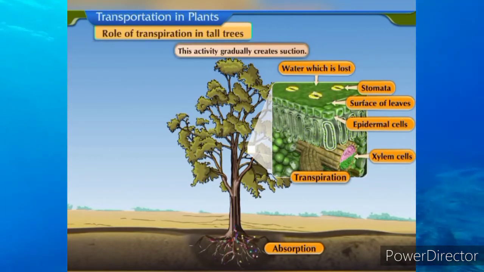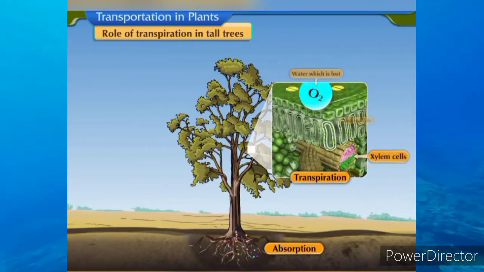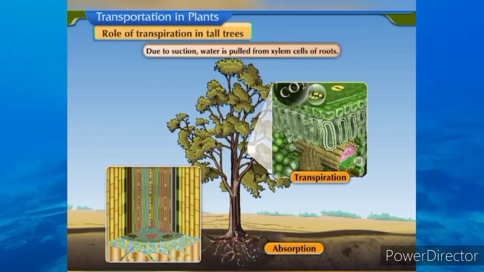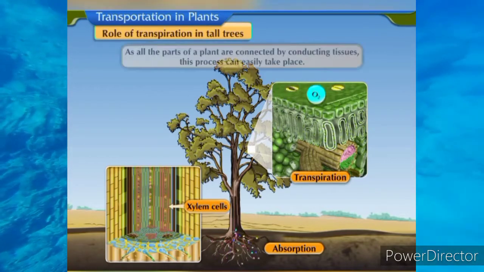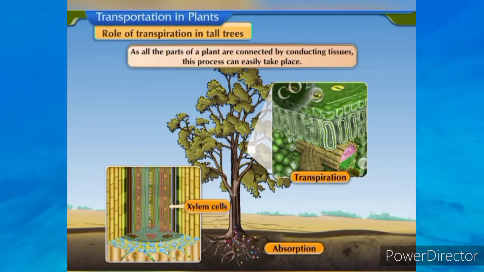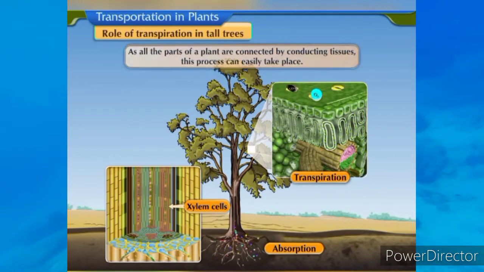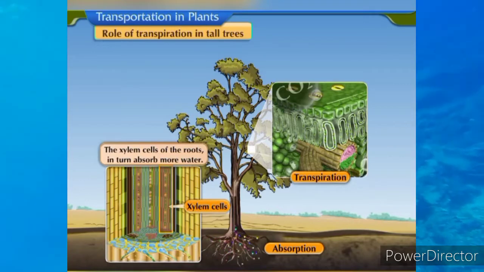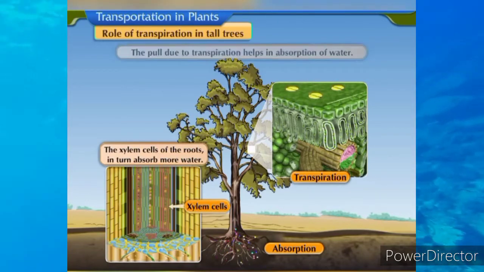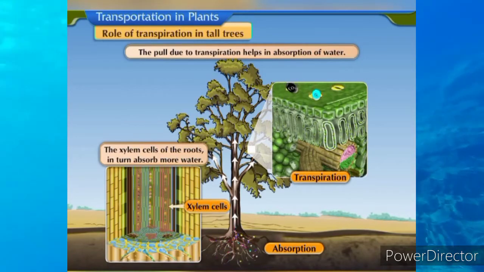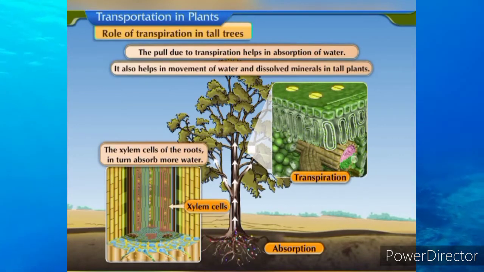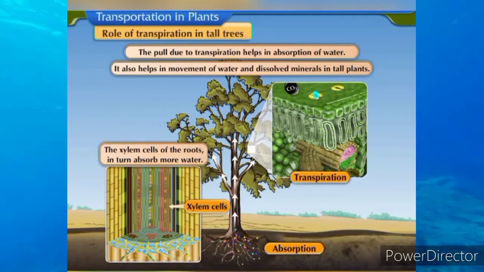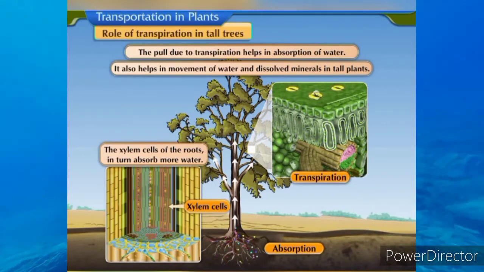This activity gradually creates suction. Due to suction, water is pulled from xylem cells of roots. As all the parts of a plant are connected by conducting tissues, this process can easily take place. The xylem cells of the roots in turn absorb more water. Thus, the pull due to transpiration helps in absorption of water. It also helps in movement of water and dissolved minerals in tall plants.